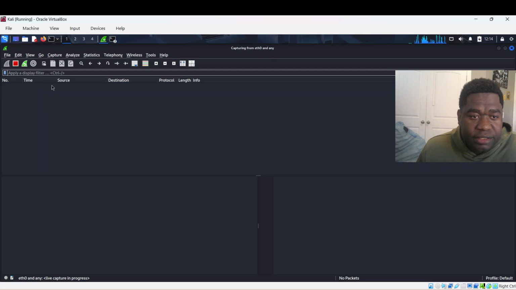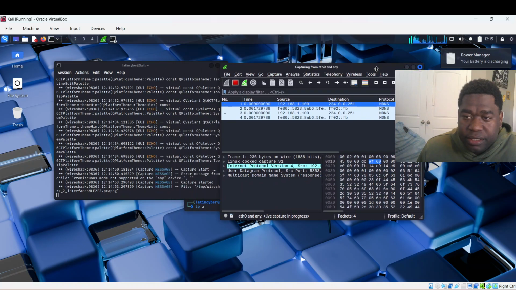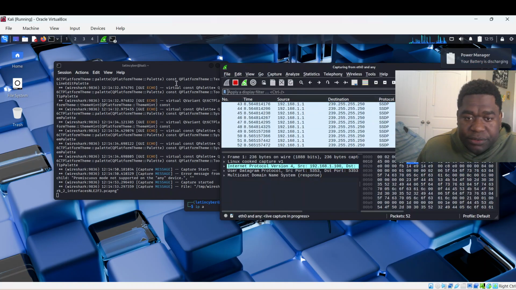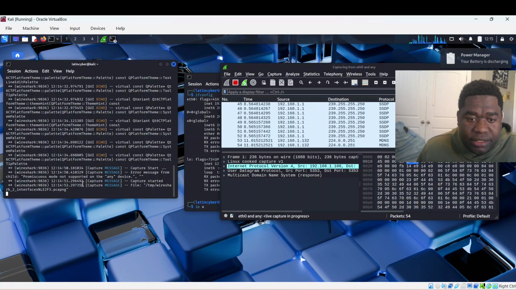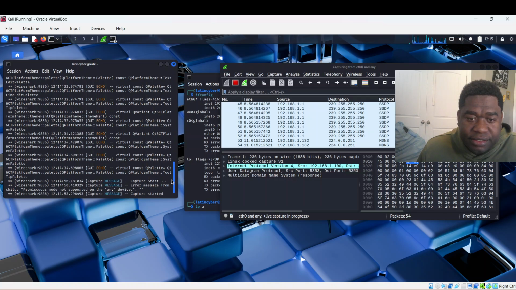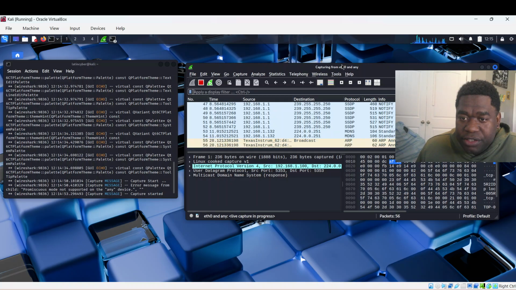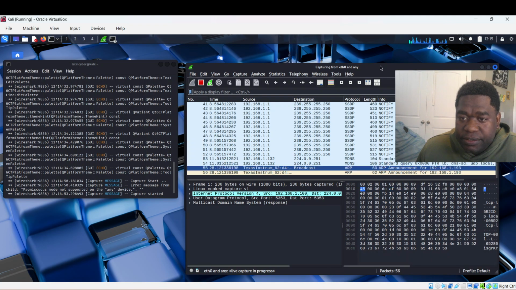We haven't put anything yet, so let me just create a random network now. Let me show you something. You can expect what we're going to do for the next video. Okay, the ping command is still running, which means you're going to see the ping command. It's catching the echo command here in Wireshark. You can see the network traffic in Wireshark. Let me expand it a little bit.